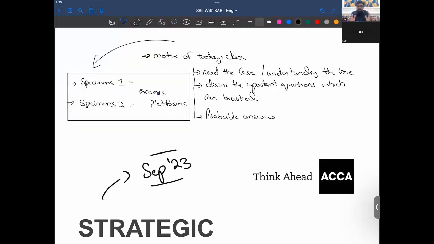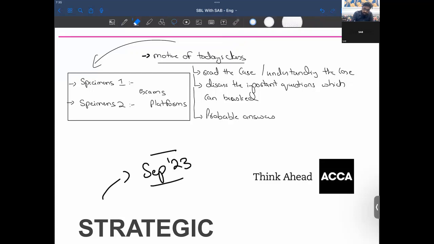These specimens were basically designed so that first there is some advanced information, and once that is given, you are directed to the platform, and then on the platform you can attempt the question. I've solved these two questions on the exam platform, which will help you. But again, first you have to see the September 23 case and expect what can come, and then leave these specimens for your practice. So these are the motives, and these are the things we are going to cover in our class.